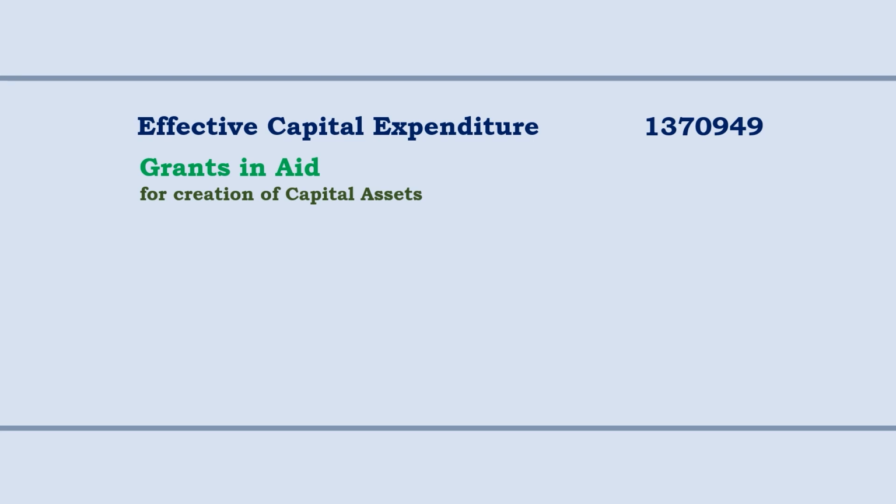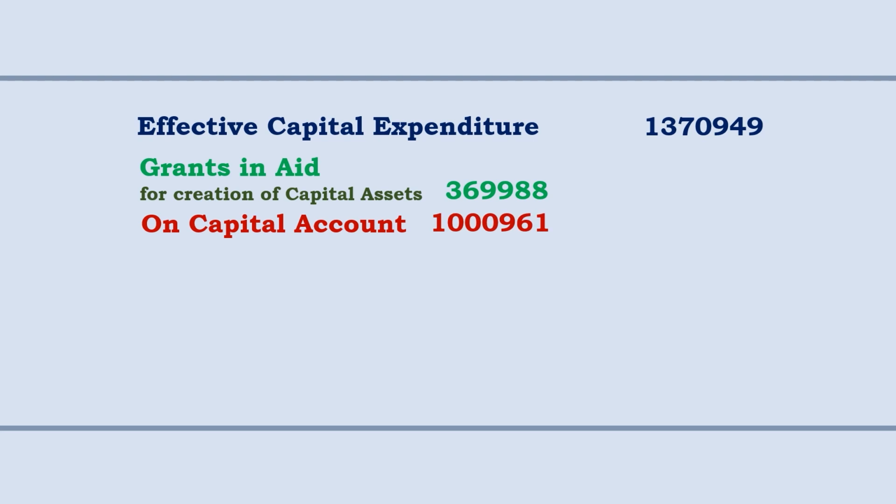Grants in aid for creation of capital assets, we have seen the figure 3 lakh 69,988 crores, and expenditure on capital account 10 lakh 961. So 10 lakh 961 plus grants in aid for creation of capital asset 3 lakh 69,988 crores will give you